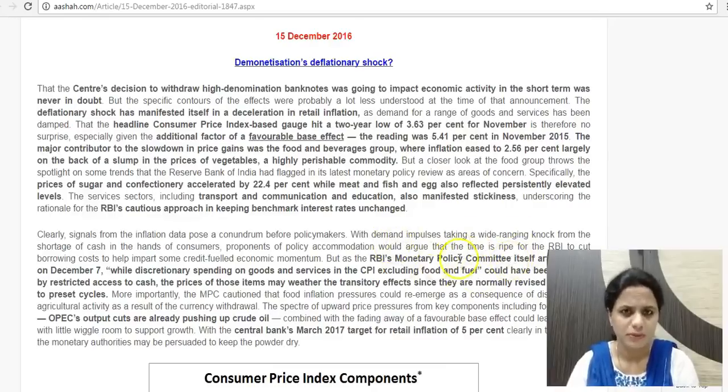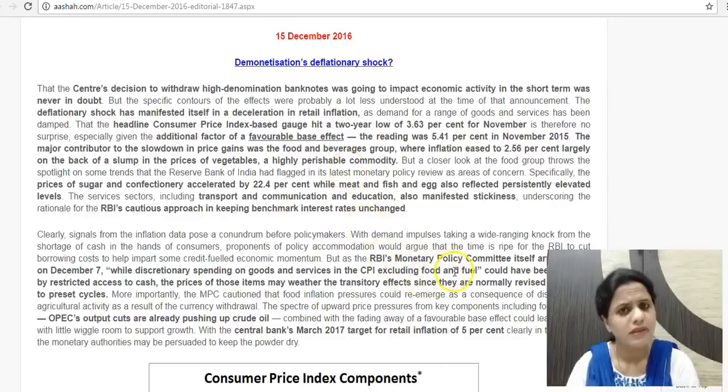We have discussed the Monetary Policy Committee. If you don't know, then do find out about it. It is how interest rates will now be determined, not individually by the RBI, but by members of the RBI and the government together. So the inflation rate which is low is because of food commodities.